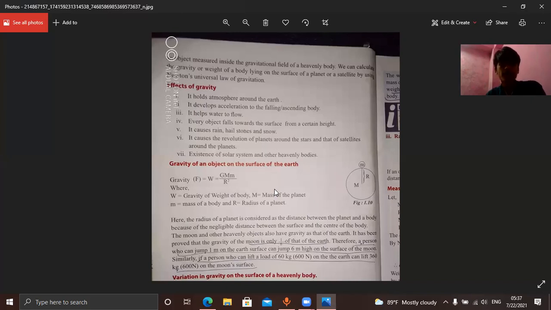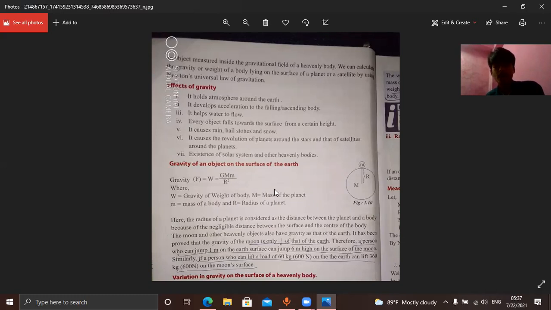Second, it develops acceleration in a falling body. We have learned acceleration due to gravity in the lower classes. While something is falling towards the ground, towards the center of the earth, it produces an acceleration, which we call acceleration due to gravity. That acceleration is being produced with the help of gravity, so that's why it has been given the name acceleration due to gravity.